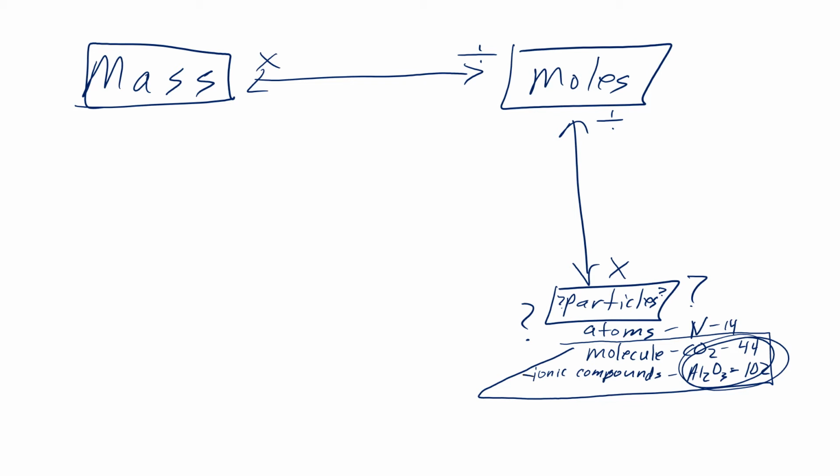Now, one thing that we'll learn here with ionic compound, I'm supposed to refer to this as formula unit. You haven't learned this yet, but Al2O3 is the smallest whole number ratio of aluminum bonded onto oxygens. That is the formula unit for aluminum oxide, Al2O3. The formula unit for sodium chloride is NaCl.